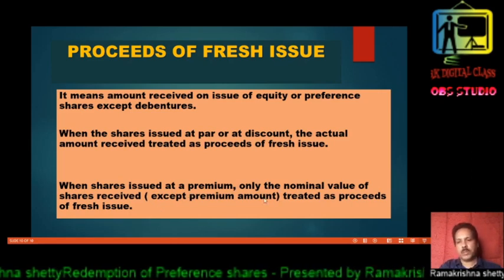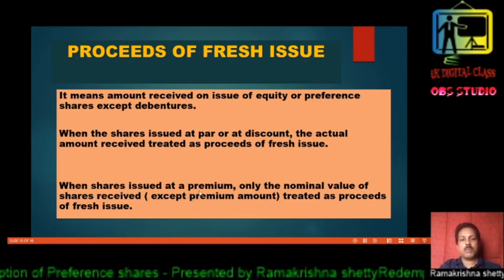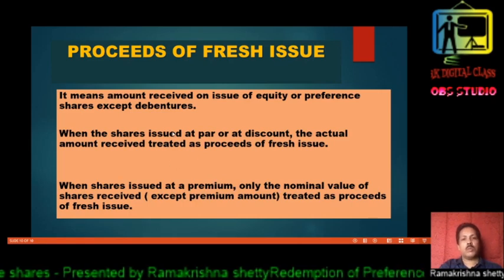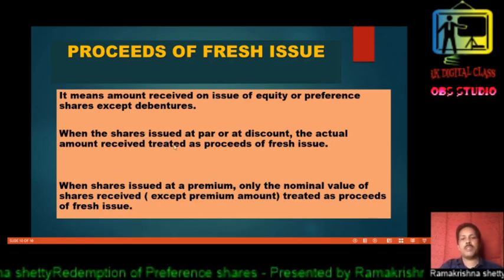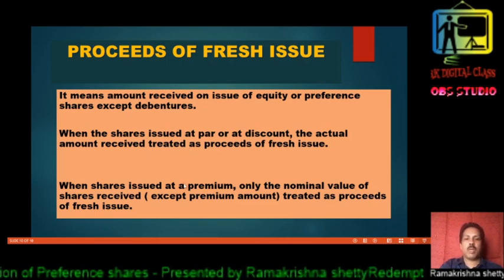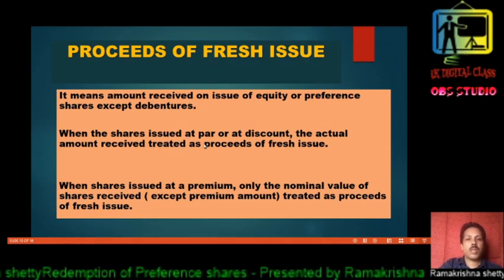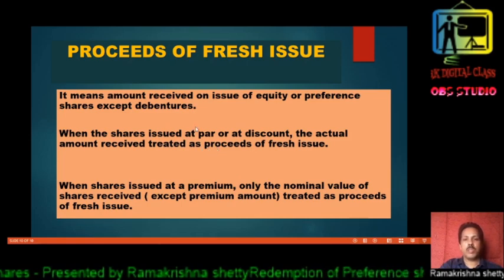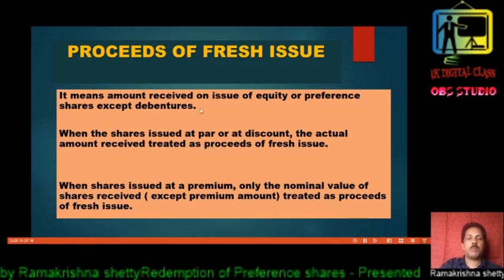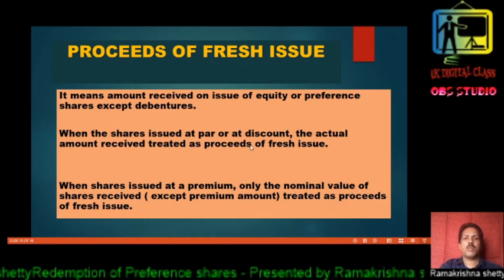for calculation purposes. The premium received can be used for providing premium on redemption. If there is no such liability, then it will appear in the balance sheet. It should not be taken as proceeds of fresh issue. I hope these two points are clear about the treatment of divisible profit and proceeds of fresh issue.